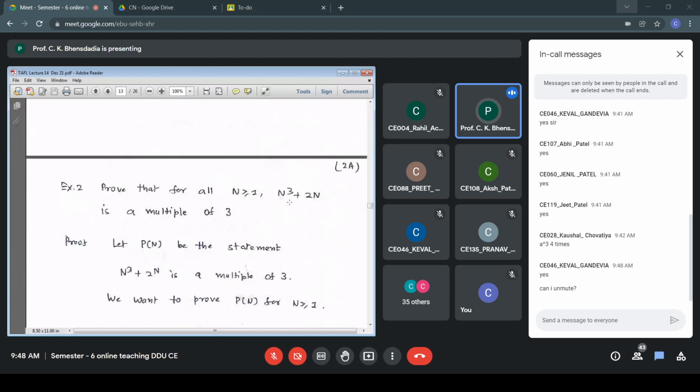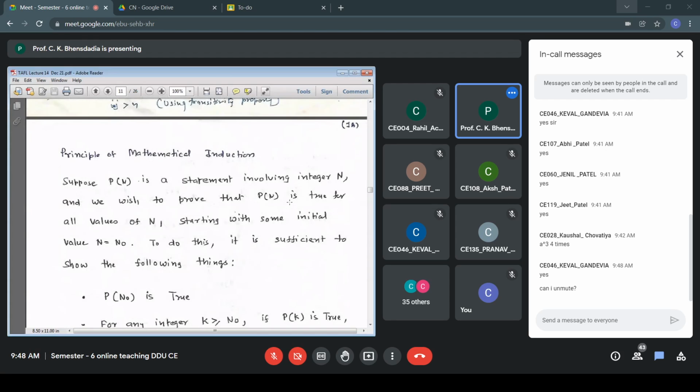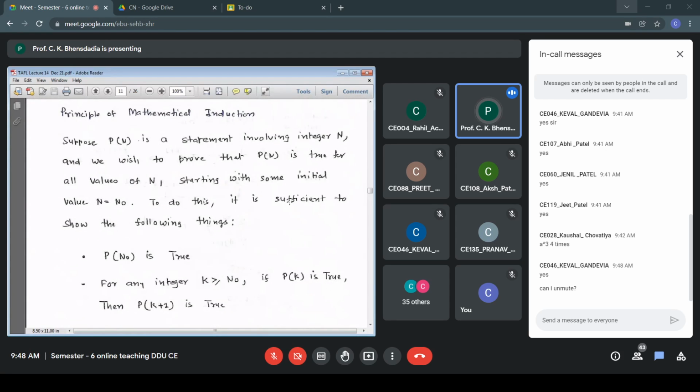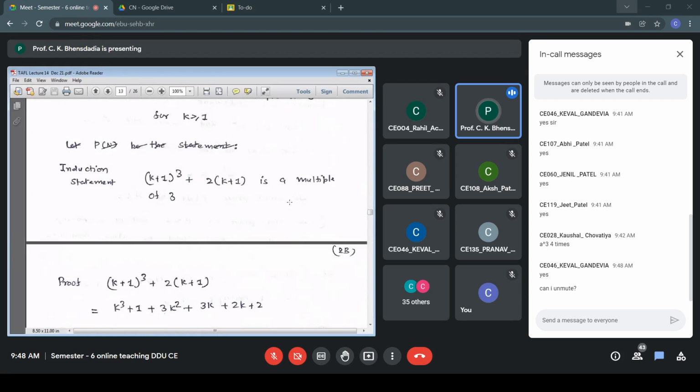Whereas in the weaker form, it is only a single value, P of k. Here we talk about P of n, where n is starting from n0 till n equal to k. For the entire range, if the statement is true, then only the statement has to be true for k plus 1. Whereas in the weaker form, for a single value k greater than or equal to n0, if P of k is true, then P of k plus 1 is true. So that's the difference between the weaker form and the stronger form of PMI. We continue.